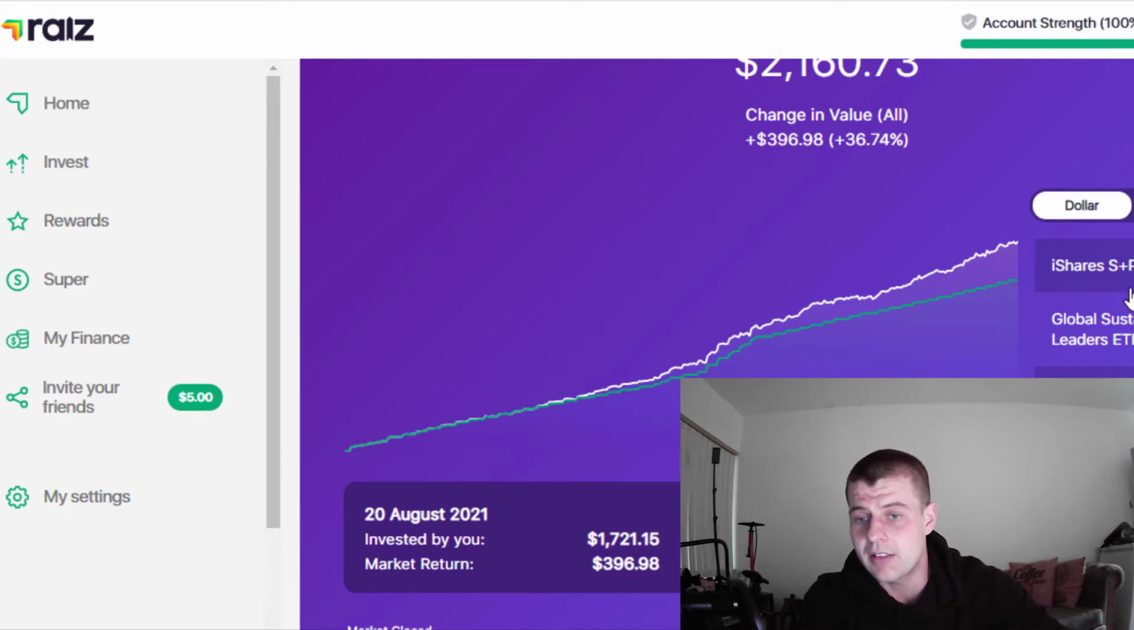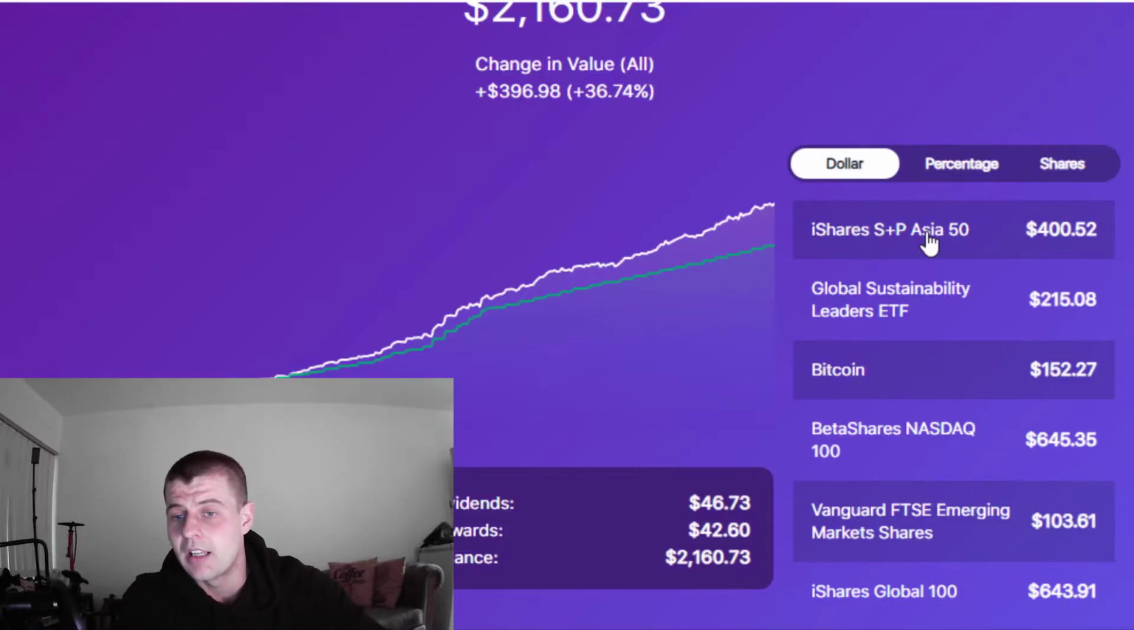Now you can see to the right here, these are my holdings within that fund. I hold these 6 different assets: the iShares S&P Asia 50 companies, global sustainability leaders, Bitcoin, the NASDAQ 100, the emerging markets Vanguard Fund, and the iShares Global 100. The NASDAQ and the iShares Global 100 are 2 ETFs I described in my last video, so if you want to know more about them, you can check it out there. It's nice to hold a bit of an alternative asset class through the Bitcoin holding within this portfolio. And this is basically what I hold.